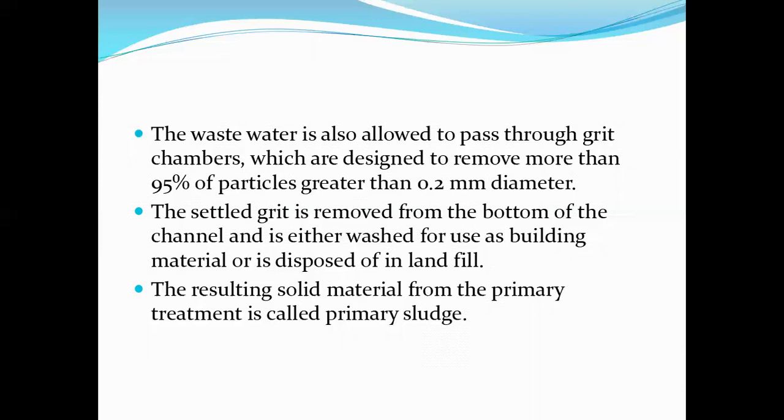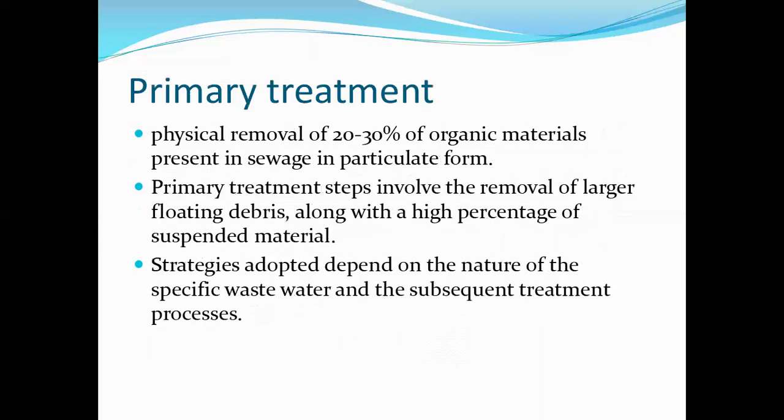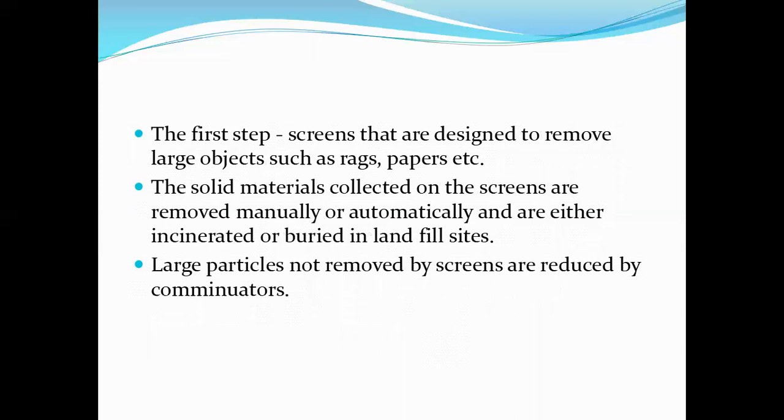I'm revising this step because it is important. Primary treatment means here we are removing the suspended materials. First we use screens, which can remove collected papers, covers, or other larger particles. Next we have grit chambers, which remove particles greater than 0.2 millimeters, where 95% of suspended material will be removed.